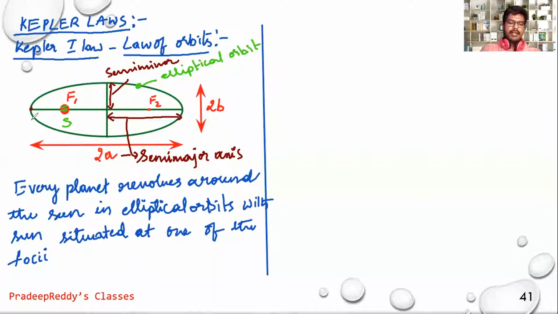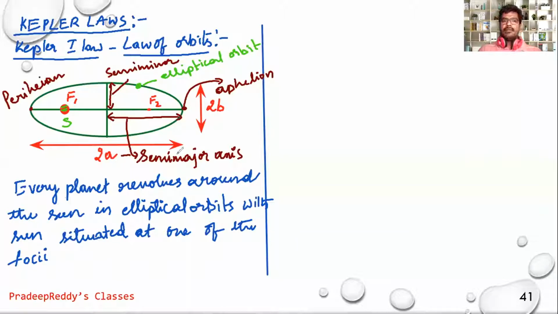And the nearest point of the planet from the sun, like if suppose planet is here, this position is called perihelion, and the planet position farthest from the sun is called aphelion. One is perihelion and the other one is aphelion. Aphelion is the farthest distance from sun, whereas perihelion is the nearest distance from the sun.